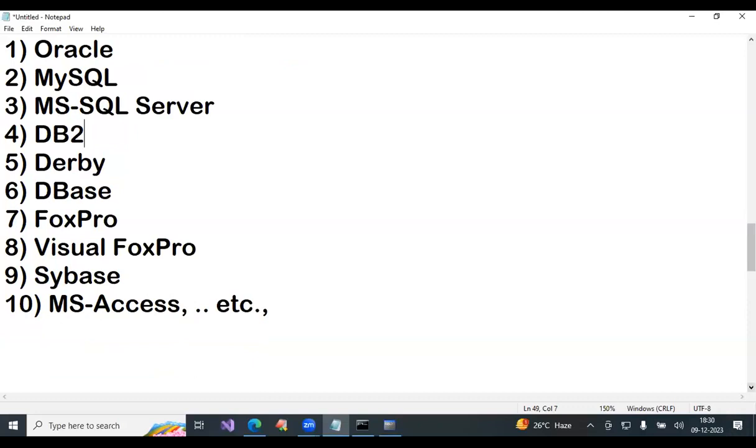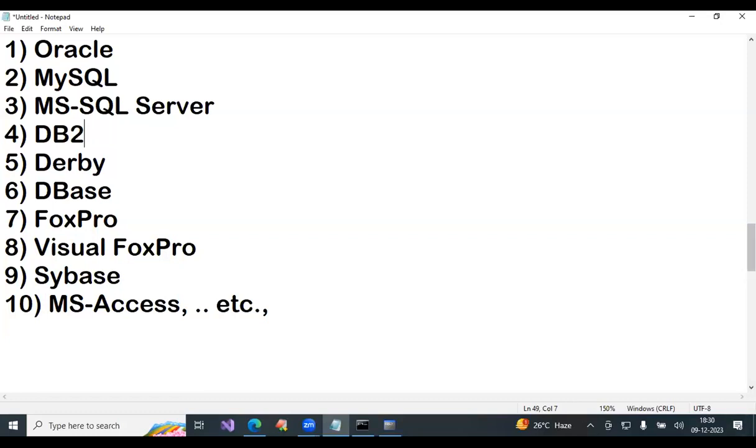Now, any database software you install, two parts are installed. One part is the application, one more part is the database. The application communicates with the database by using SQL. The application is front end, the database is back end. Front end we can see, back end we cannot see.